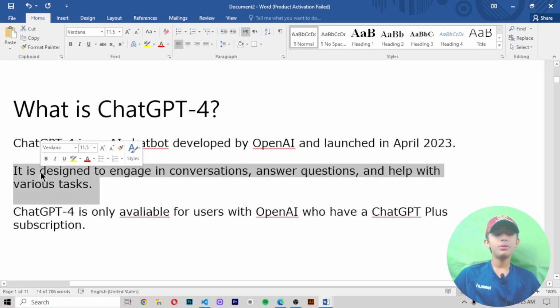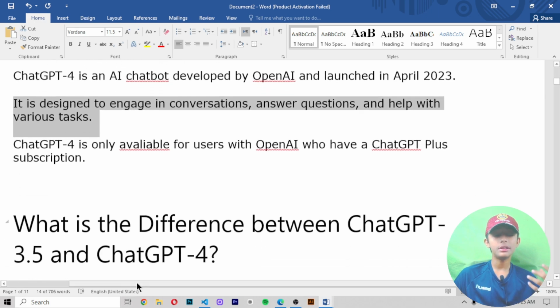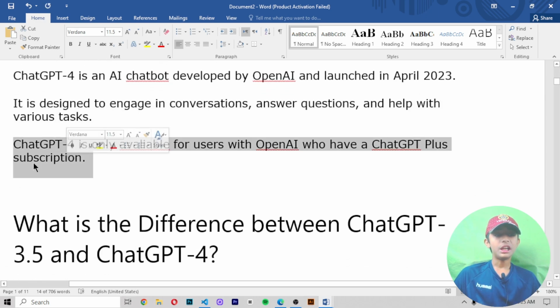It is designed to engage in conversations, answer questions, and help with various tasks, and this version has some unique things. If you go on ChatGPT and ask anything, it will give you the answer very fast. It helps us with various tasks.